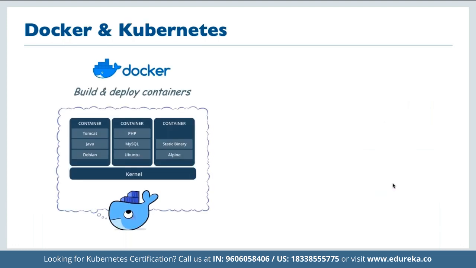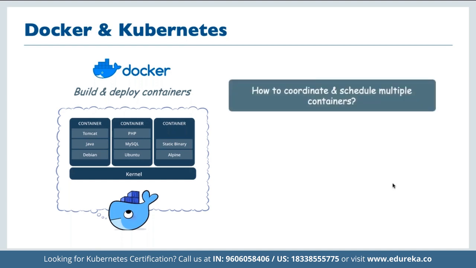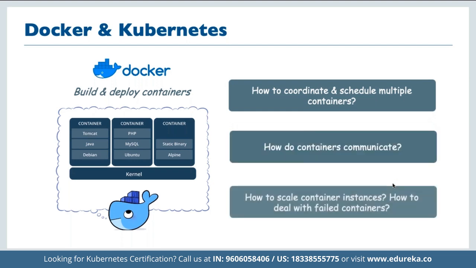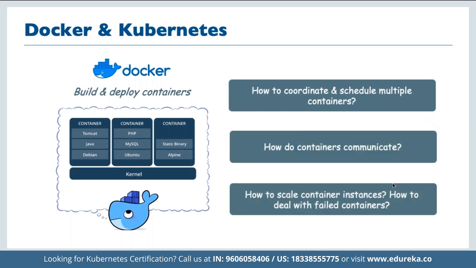Now let's talk about Docker and Kubernetes. Docker, as we know, is the most popular containerization tool available, which we can use for building and deploying containers. But how do we coordinate and schedule multiple containers, how do containers communicate, how do we scale container instances, and how do we deal with failed containers?